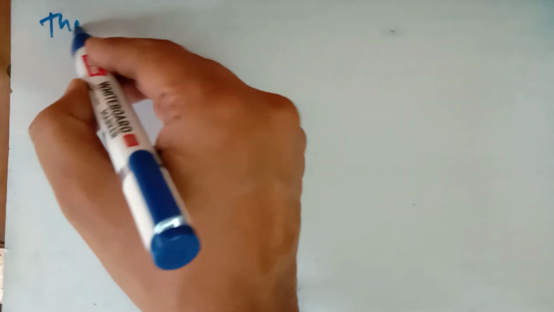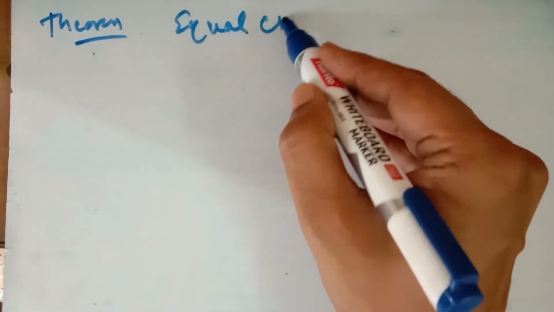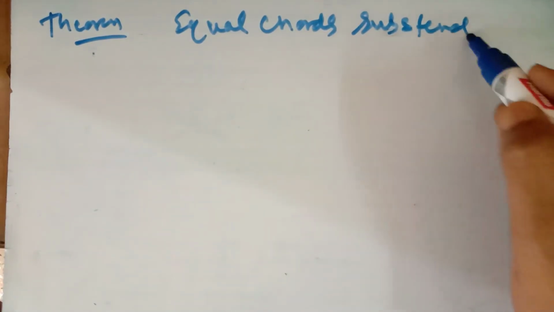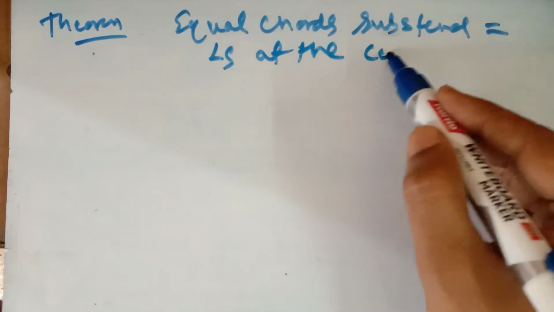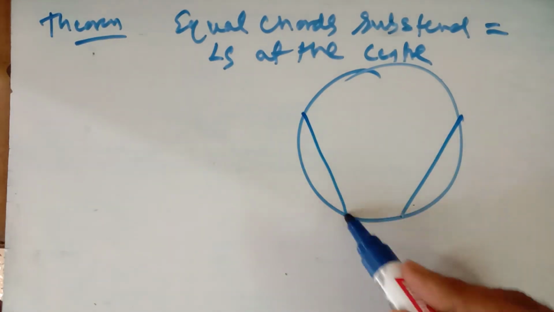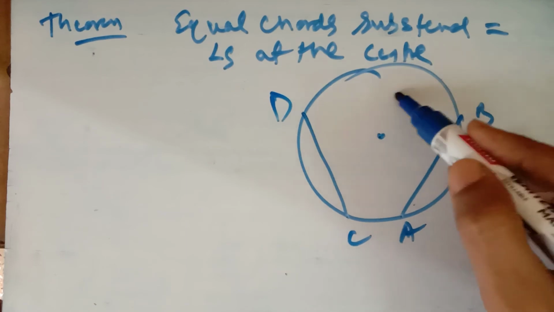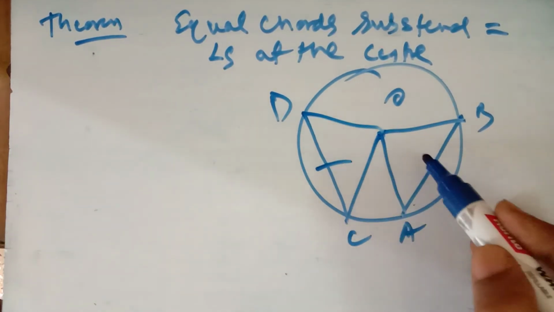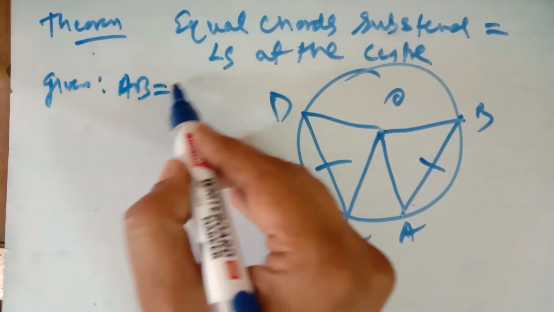After that we do the theorem that equal chords subtend equal angles at the center. If the length of the chords is equal, suppose there are two chords AB and CD, if their lengths are equal, then they make equal angles at the center. So what is given? It is given that the chords are equal, that AB is equal to CD.